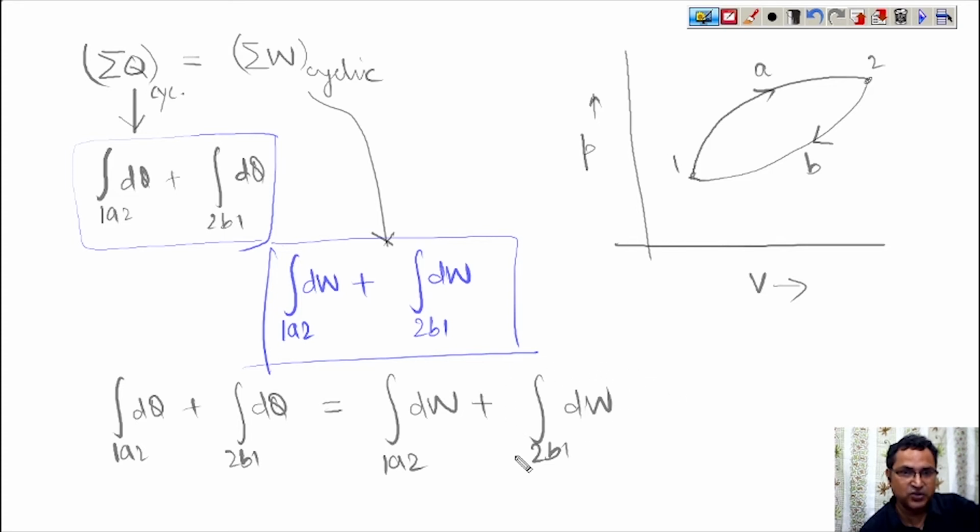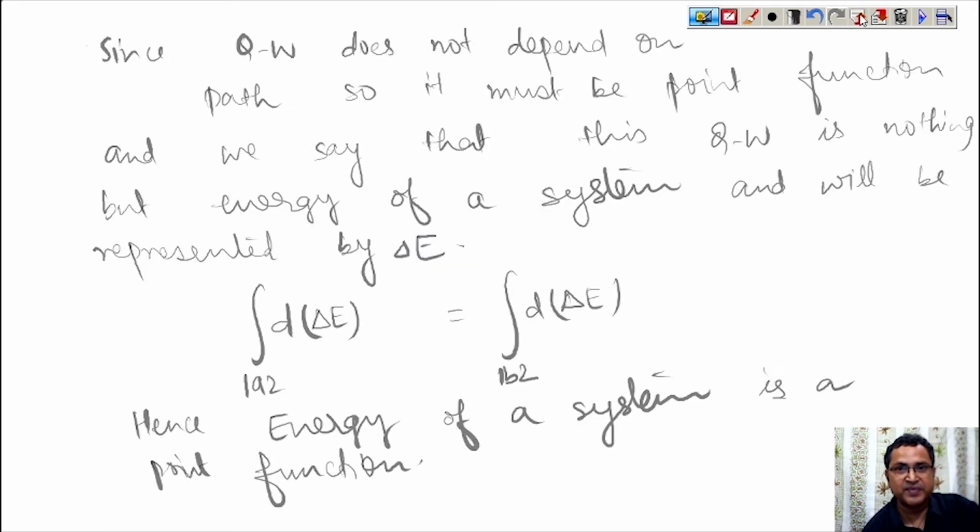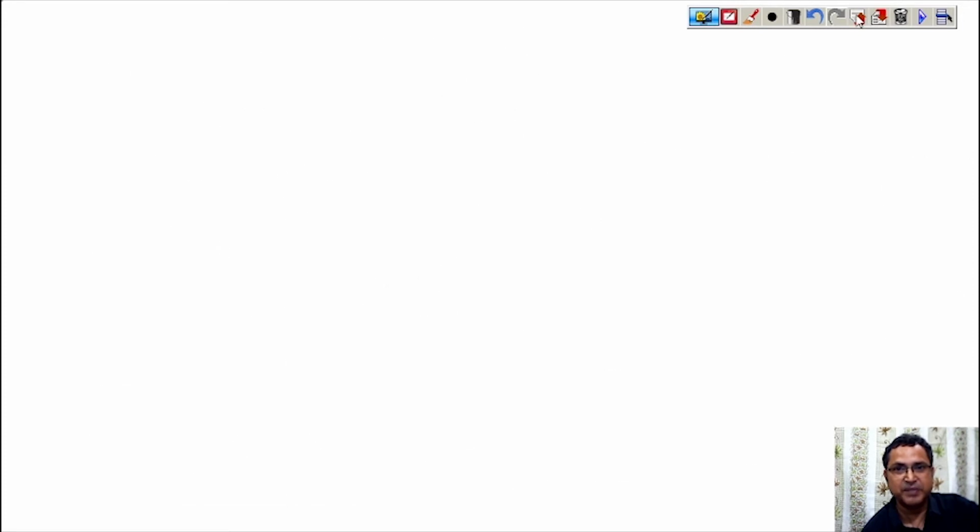And since we know that work transfer is a path function, meaning the transfer of work depends on path, the value of work transfer depends on path, then automatically this value will depend on path also. So heat transfer is also a path function.